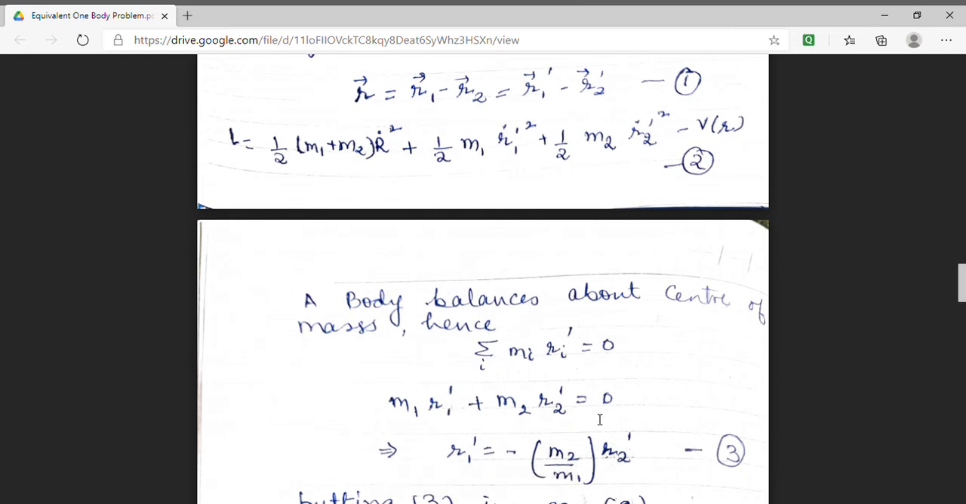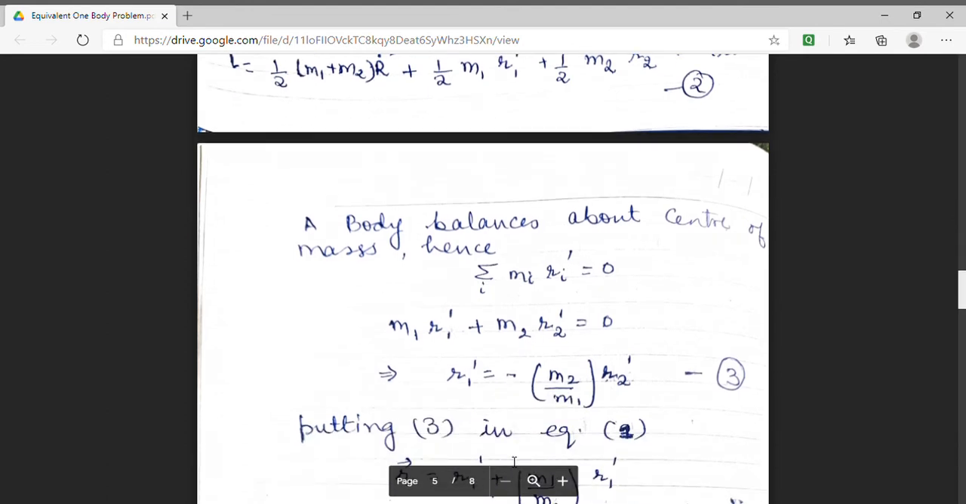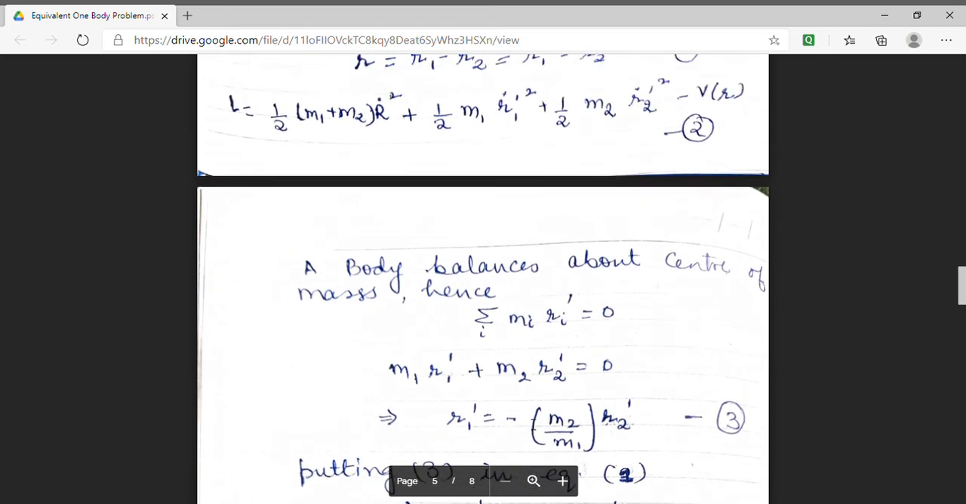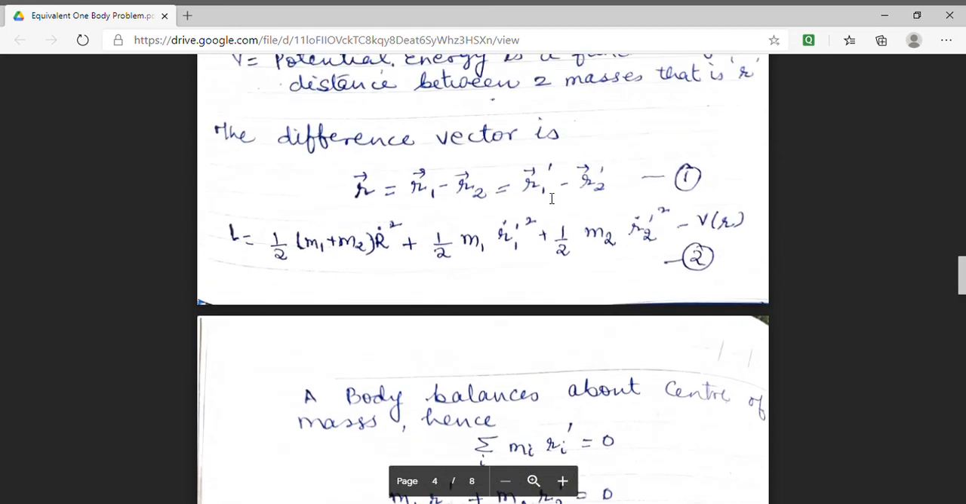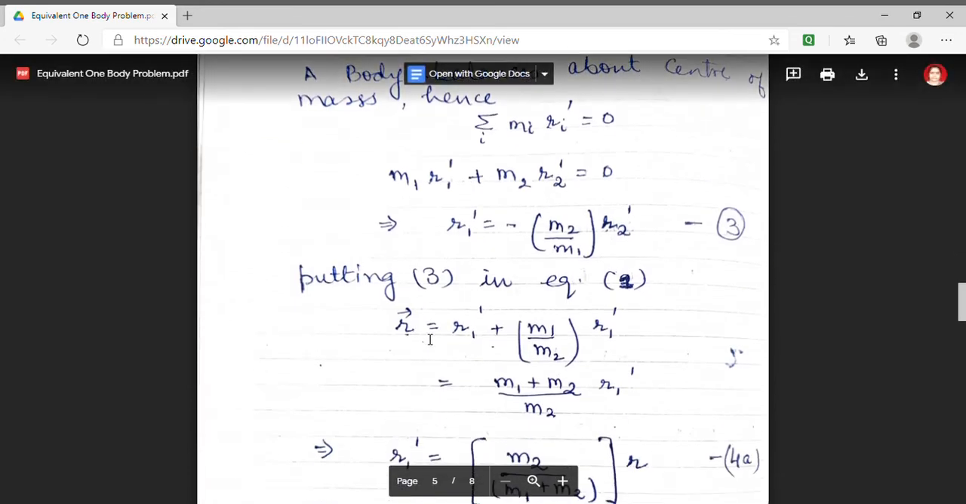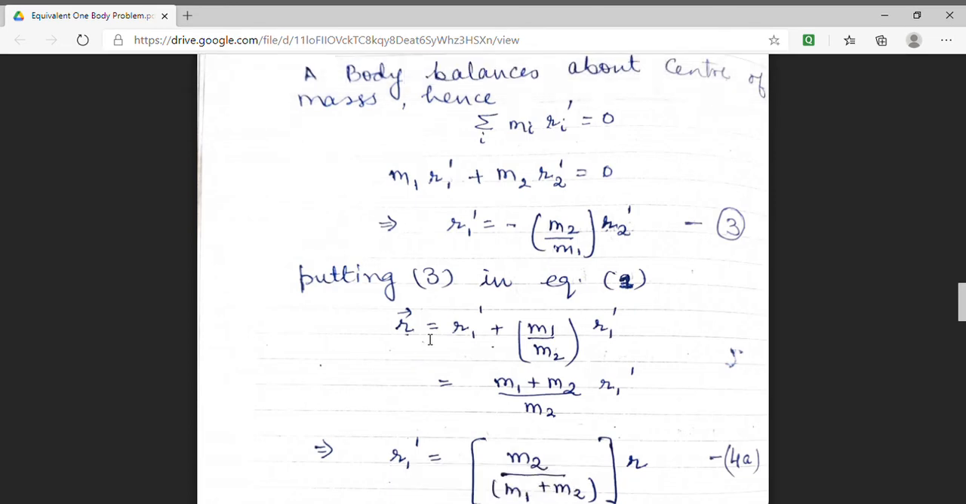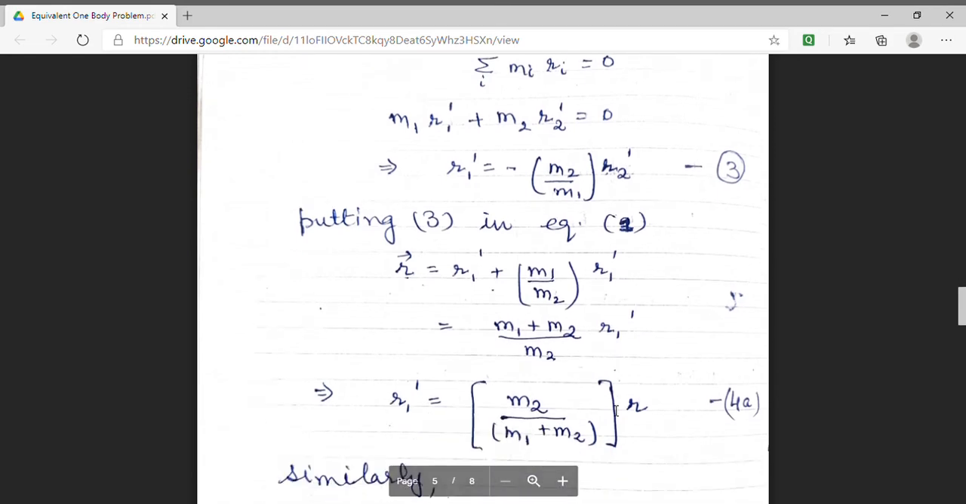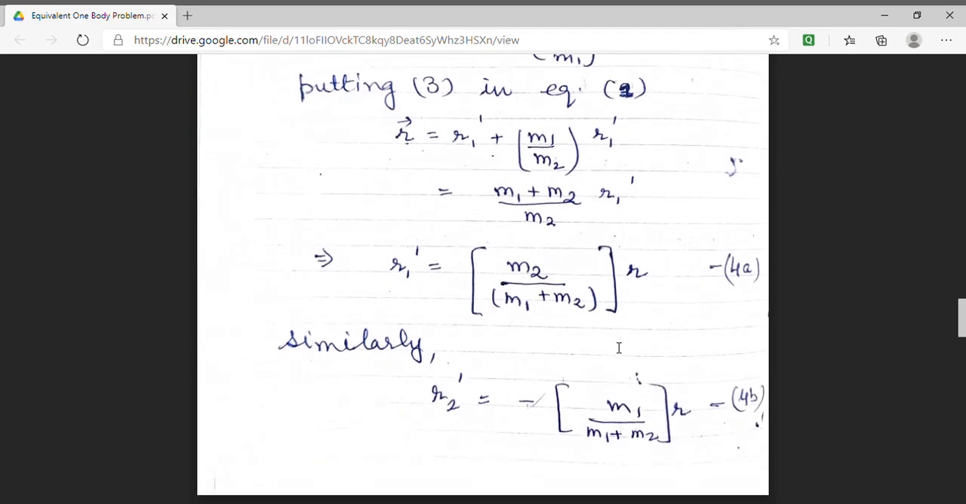So from here I can find the value of r1 prime, and using this r1 prime value I am substituting r1 prime here in my equation 1 in order to get the value of r. This r will come out to be (m1 plus m2) upon m2 r1 prime. From here I have found out the value of r1 prime. Similarly, I can obtain the value of r2 prime.